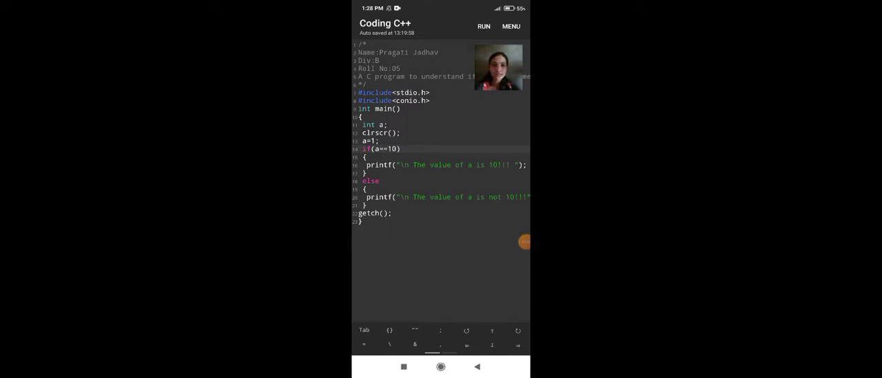Now I am explaining one program of C language. My program is to understand the if-else statement. If-else is a decision type of control statement.